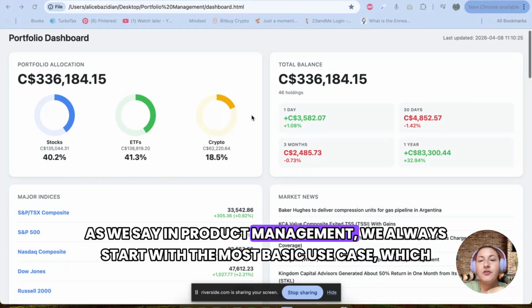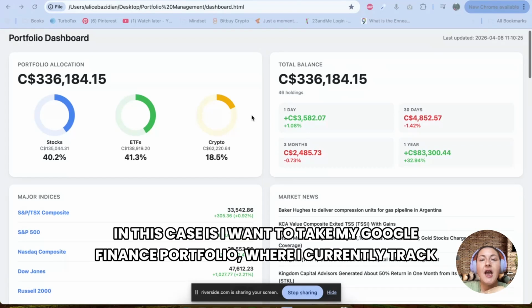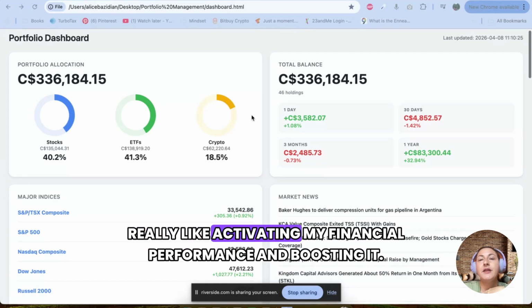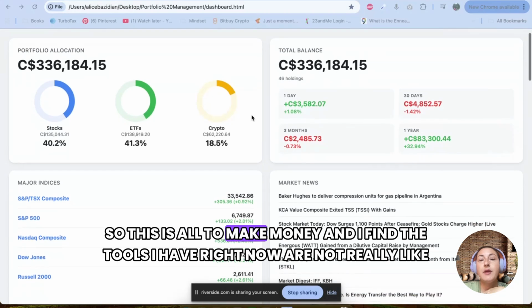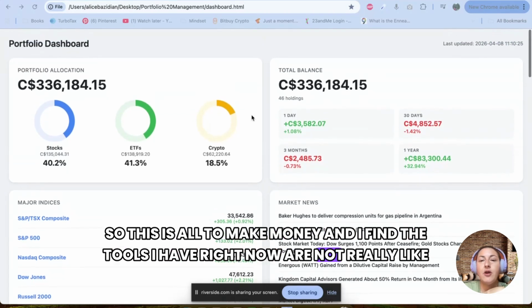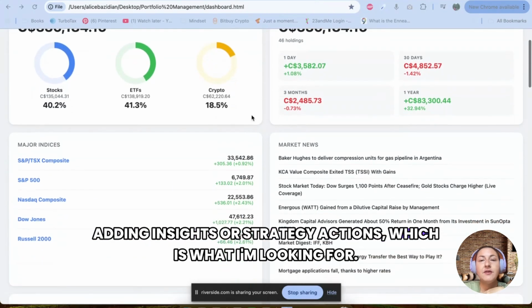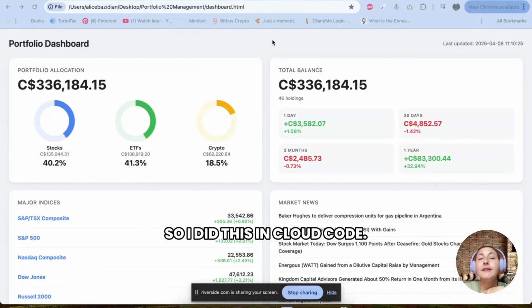As we say in product management, we always start with the most basic use case, which in this case is I want to take my Google Finance portfolio, where I currently track, and augment it with recommendations and active investment advice and nudges, and really activate my financial performance and boost it. So this is all to make money. And I find the tools I have right now are not really adding insights or strategy actions, which is what I'm looking for. So I did this in Claude Code.